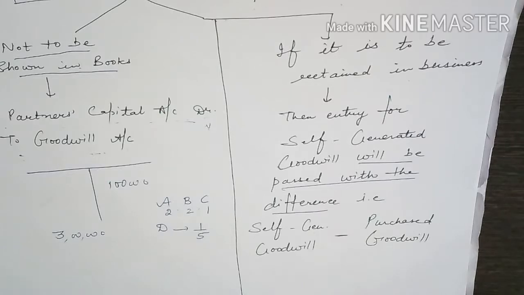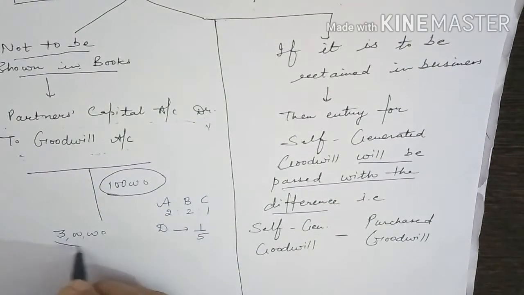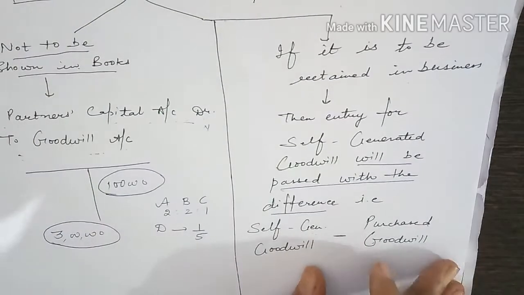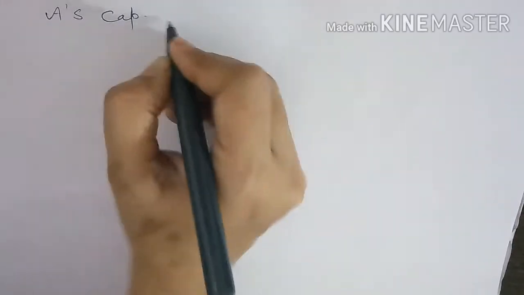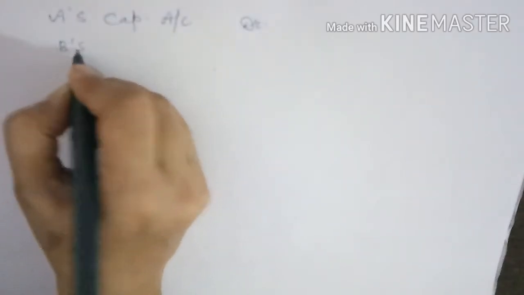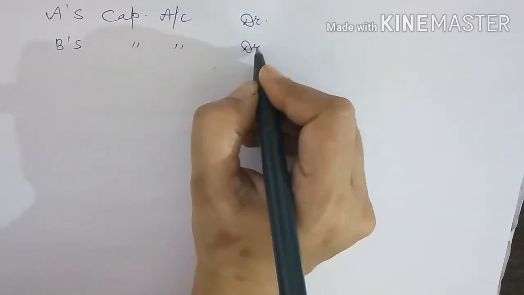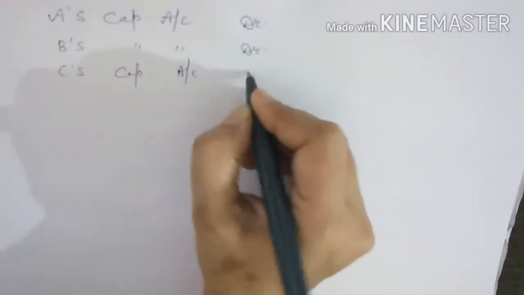Then what will be done? First, we will write off this goodwill. Then we will pass on the entry for this goodwill. How? This you can see. First, we will write off balance sheet goodwill. Entry will be A's capital account debit, B's capital account debit, C's capital account debit to goodwill account.